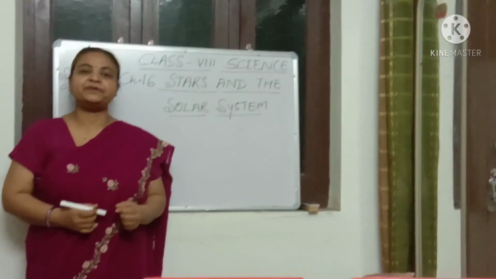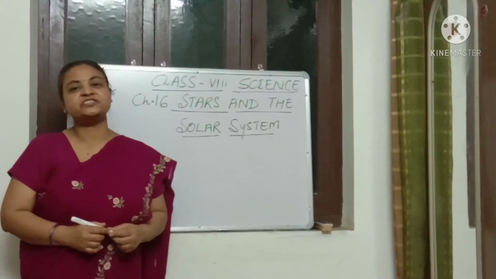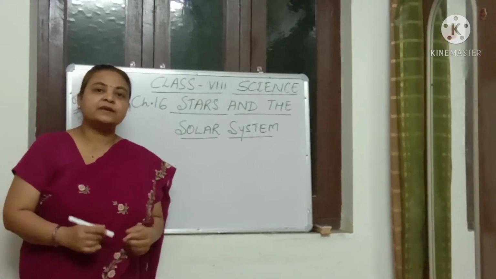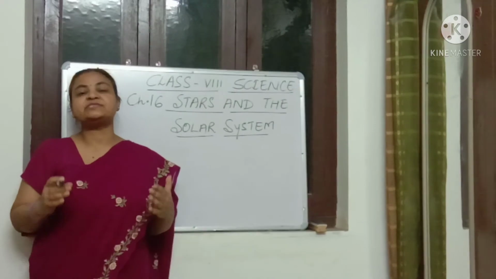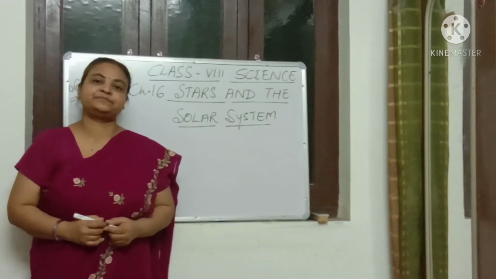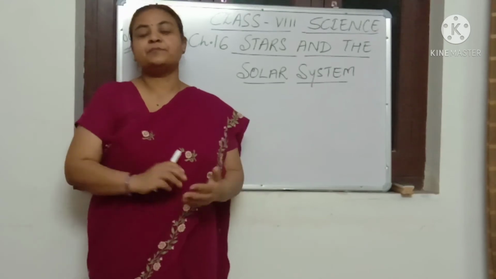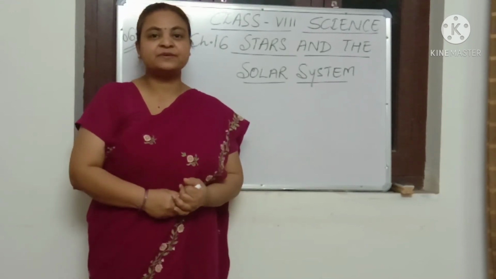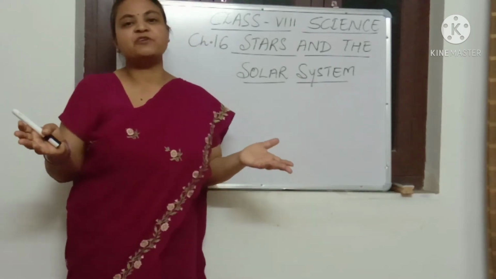The fifth planet is Jupiter. Jupiter is the largest planet in the solar system. It is 1300 times more in volume than Earth. As I said, Jupiter is a very big planet. It is among the gaseous planets and it has a large number of moons.